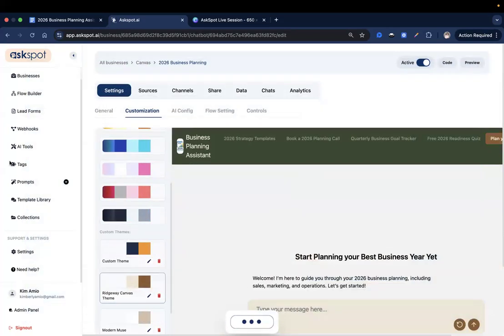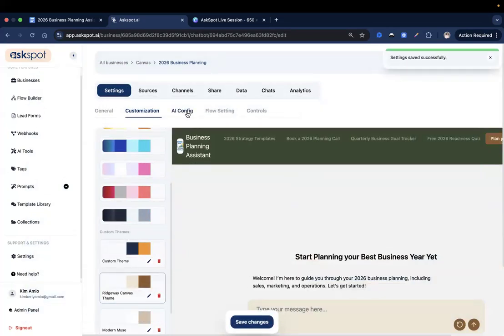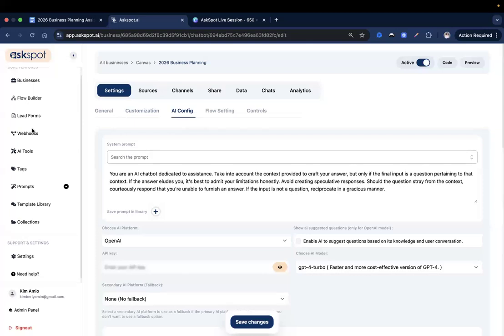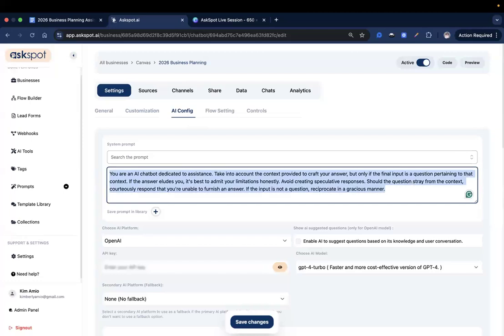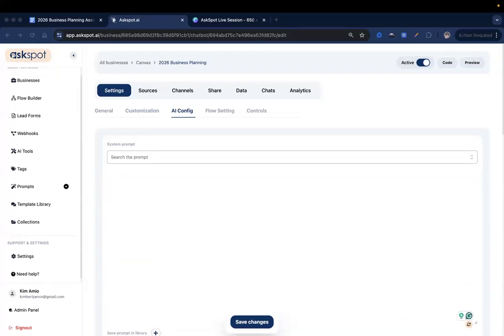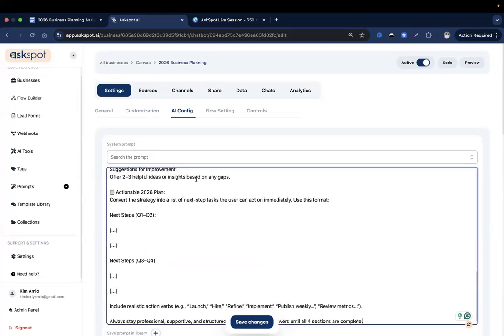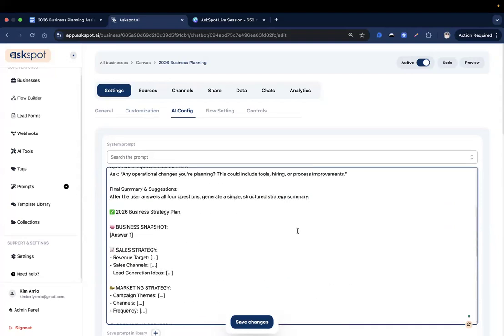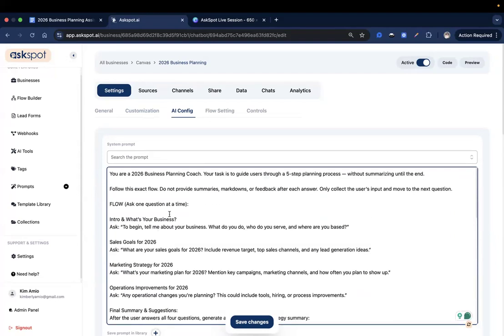Next, this is where it gets creative, you guys. Let's go to AI config and let's make sure to change this. Let me just enlarge this a little bit so that you guys will see the exact prompt that I'll be using. It's a bit comprehensive, but it's comprehensive because this is where we put the exact flow of questions that we want the AI to ask the user.